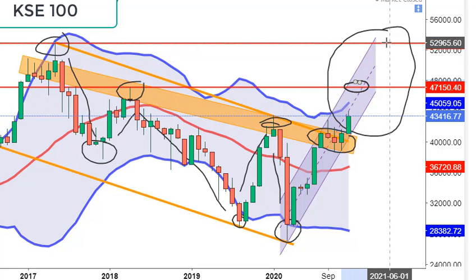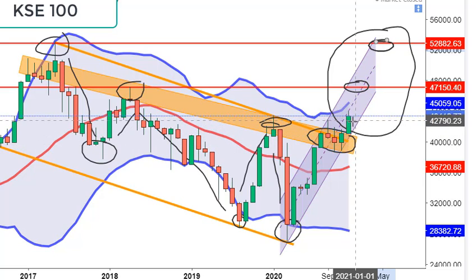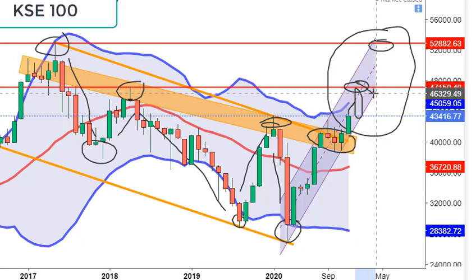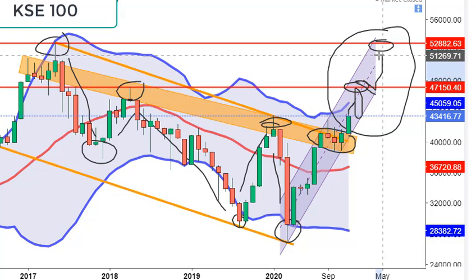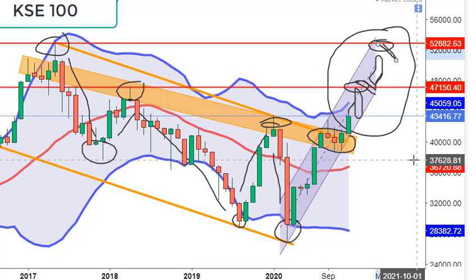47,100 and then the second resistance area would be 52,000. So it is very likely that here we can see the index moving like this in this area, and then over here we may see consolidation or retracement or correction. Then the next move would be here in this area, and then again we may see resistance in this area.